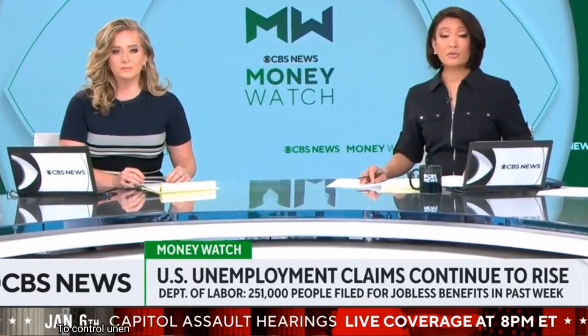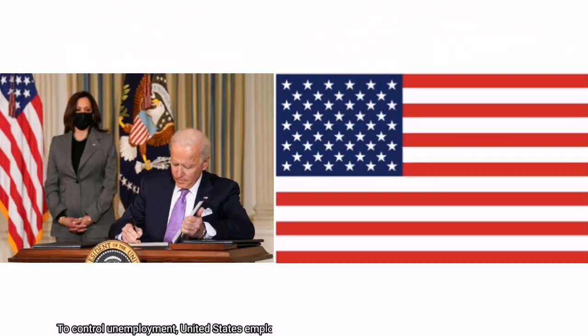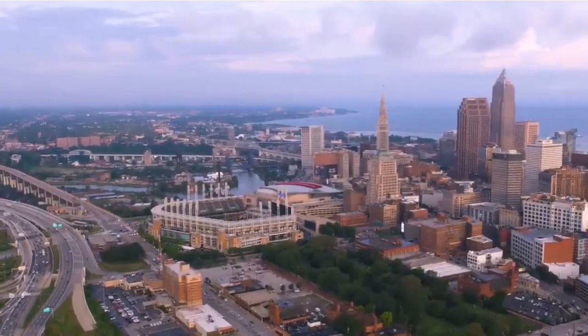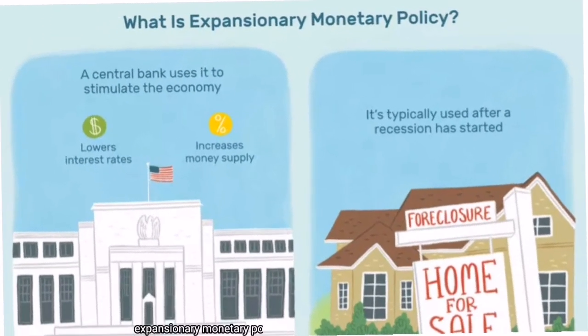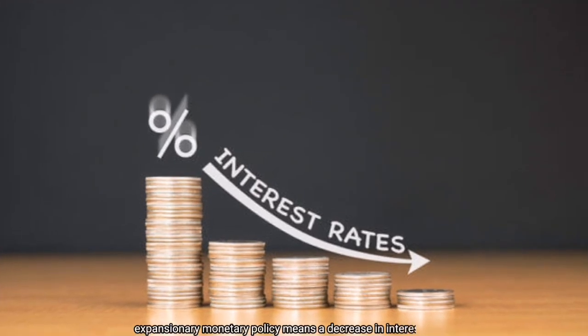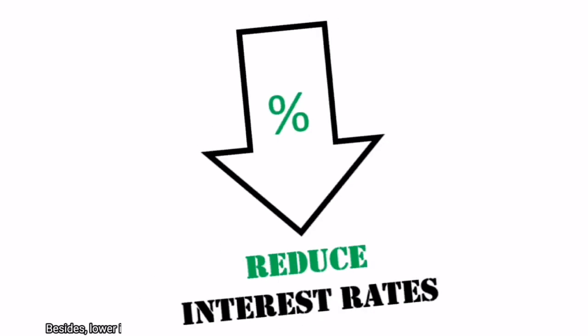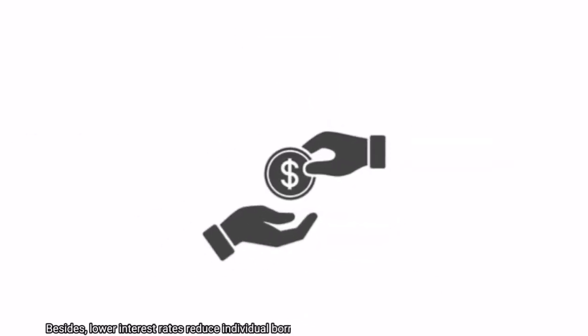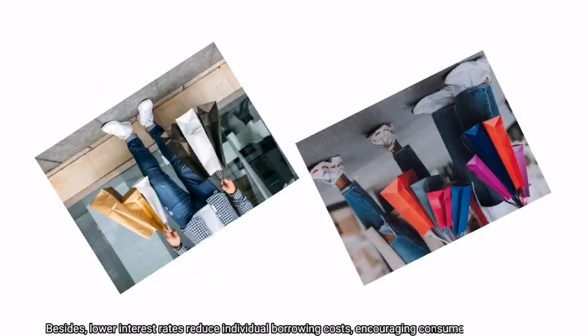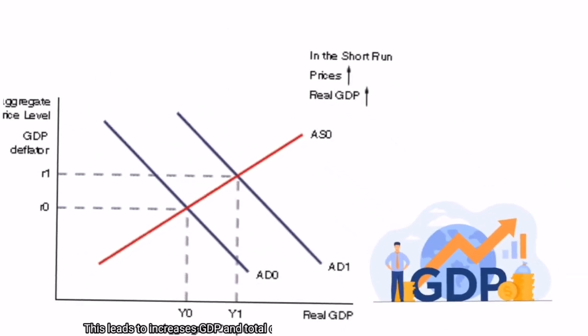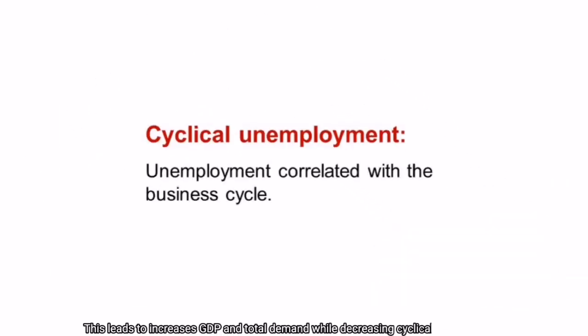To control unemployment, the United States employs expansionary monetary and expansionary fiscal policy. Expansionary monetary policy means a decrease in interest rates, making it more attractive for banks and businesses to borrow money. Besides, lower interest rates reduce individual borrowing costs, encouraging consumers to spend more and make more investments. This leads to increases in GDP and total demand while decreasing cyclical unemployment.